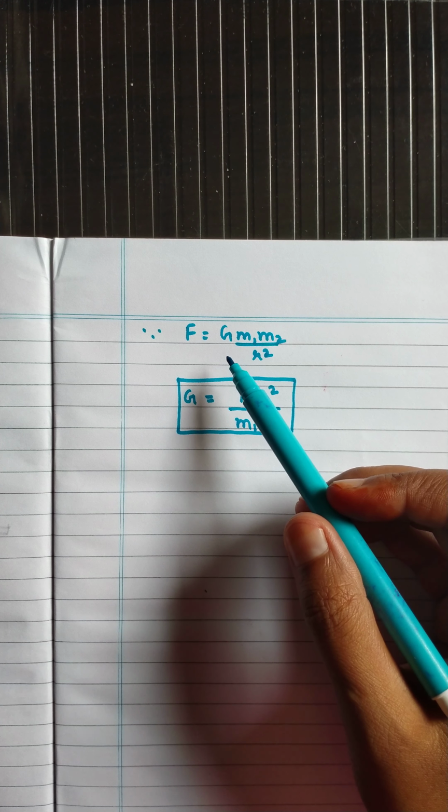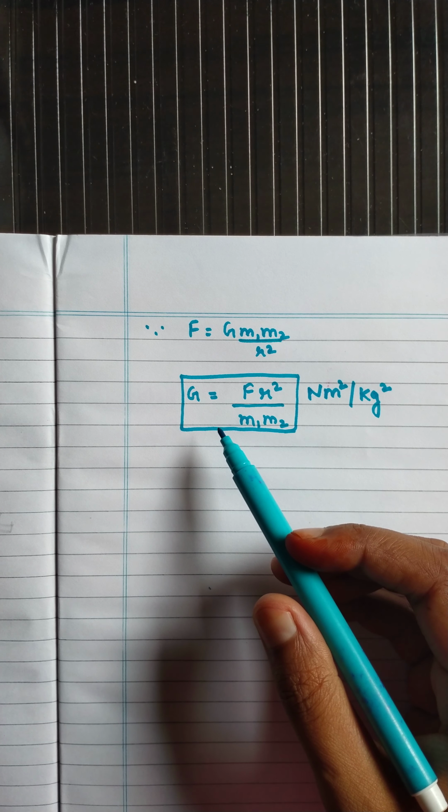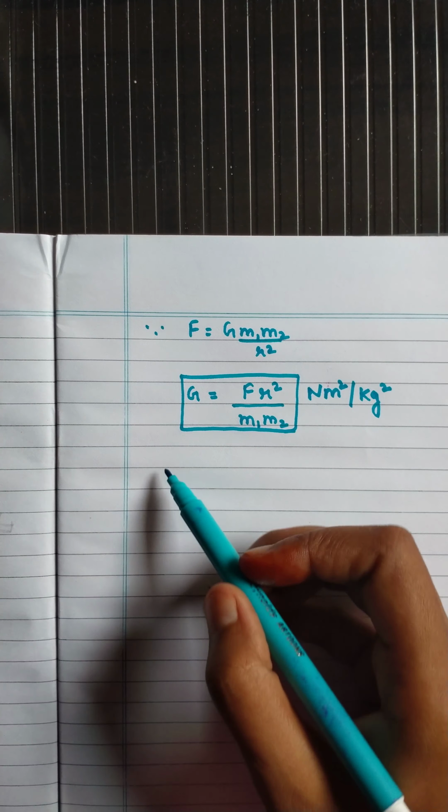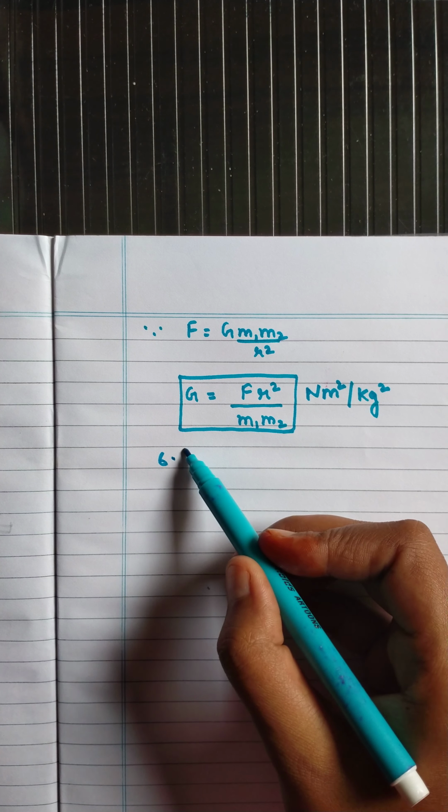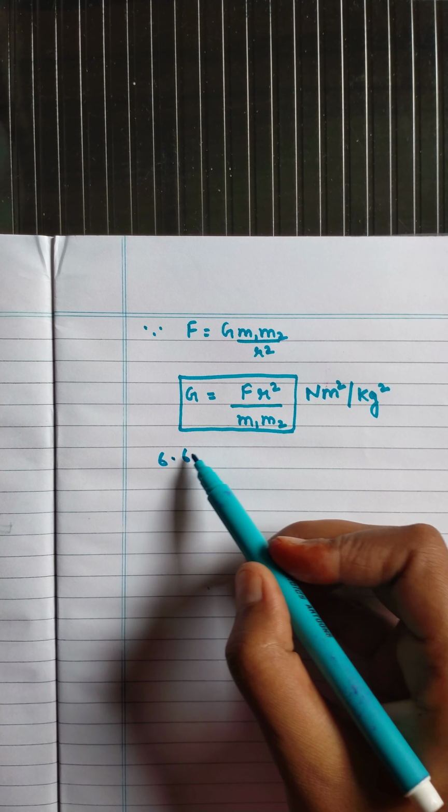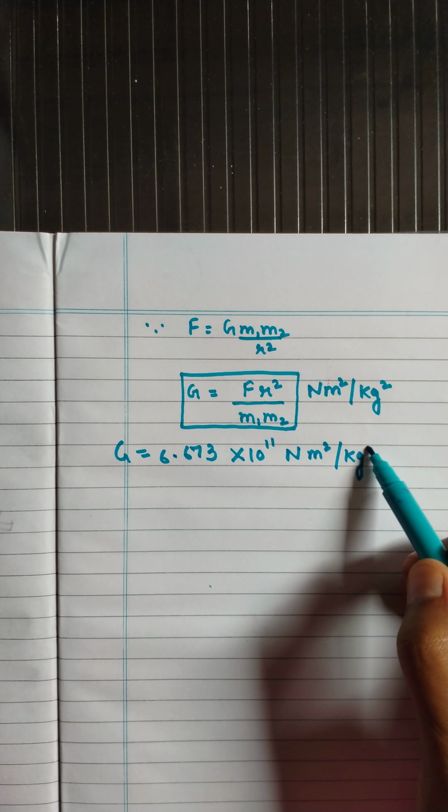Now there was a scientist named Henry Cavendish. He used a sensitive balance to measure the value of the universal gravitational constant, and he calculated the value of G as 6.673 into 10 to the power minus 11 Newton meter square per kg square.